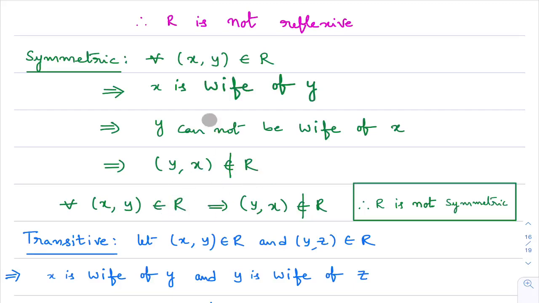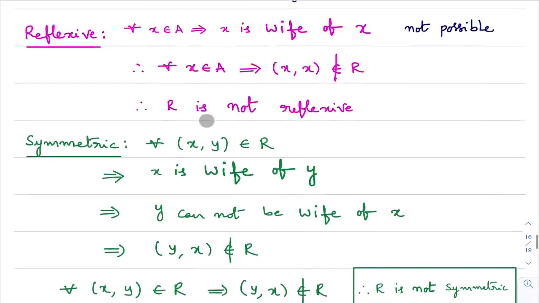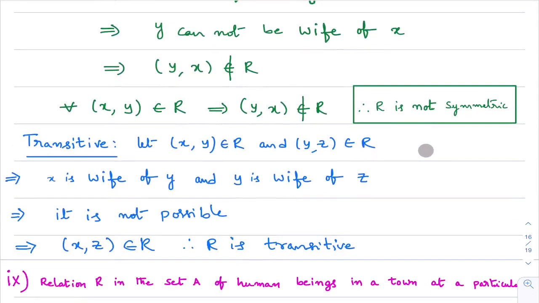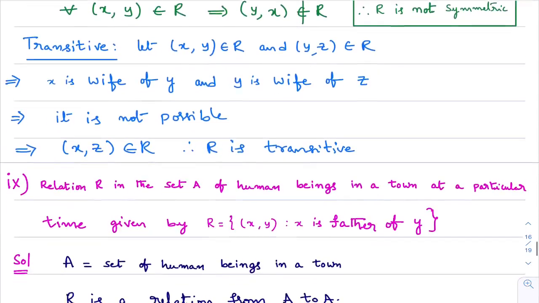So what you came to know is, if you take an ordered pair (x, y) in the relation, you identified that the ordered pair (y, x) does not belong to this relation. Therefore, I can say that this relation is not symmetric. So this relation is not reflexive and this relation is not symmetric. Now we'll check the transitive relation.